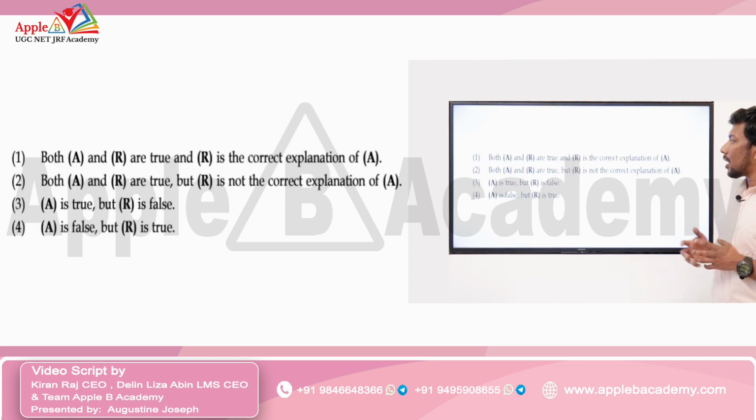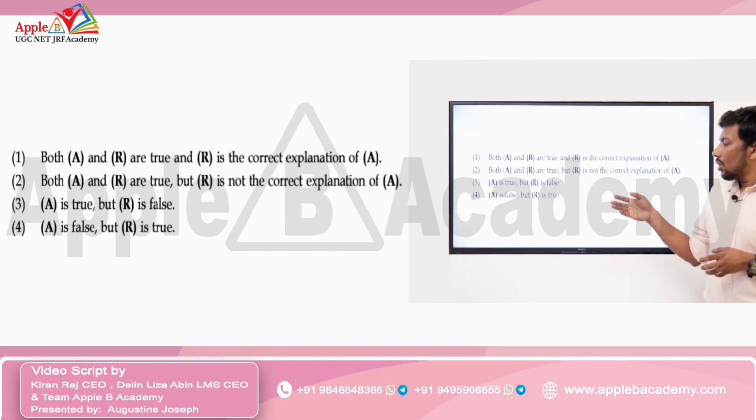So, option 1, both A and R are true and R is the correct explanation of A, that is absolutely wrong. Option 2, both A and R are true, but R is not the correct explanation of A, that is also wrong. A is true, but R is false. So, that is the correct answer. We know that the assertion is correct, but the reason is wrong. So, A is true, but R is false.